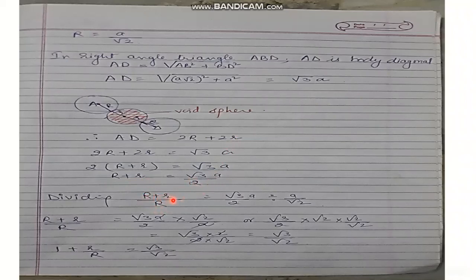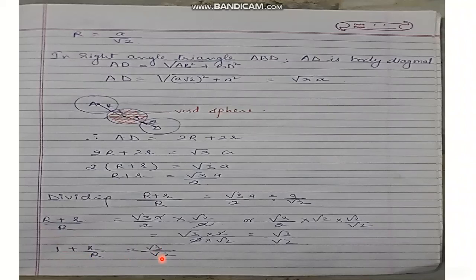Dividing r plus R by R, it will be under root 3 by 2A divided by A under root 2, and the answer will become under root 3 upon under root 2. So again I have solved this portion and taken it as 1 plus r by R equal to under root 3 by under root 2.